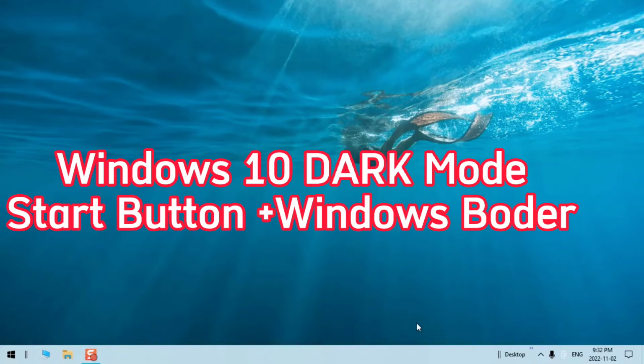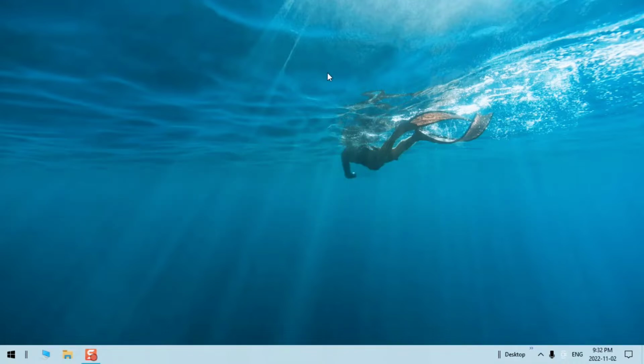In this tutorial I'll show you how to change your Windows 10 to dark mode. As you can see right now, this is the setting I have, and I'm going to change it. Please keep on watching.